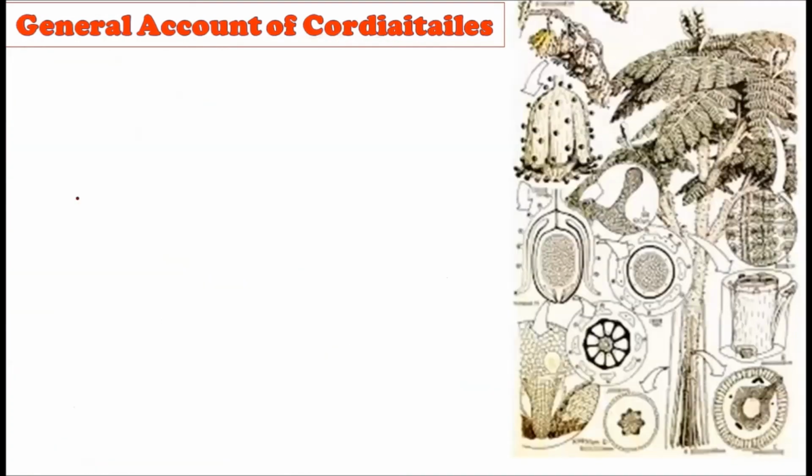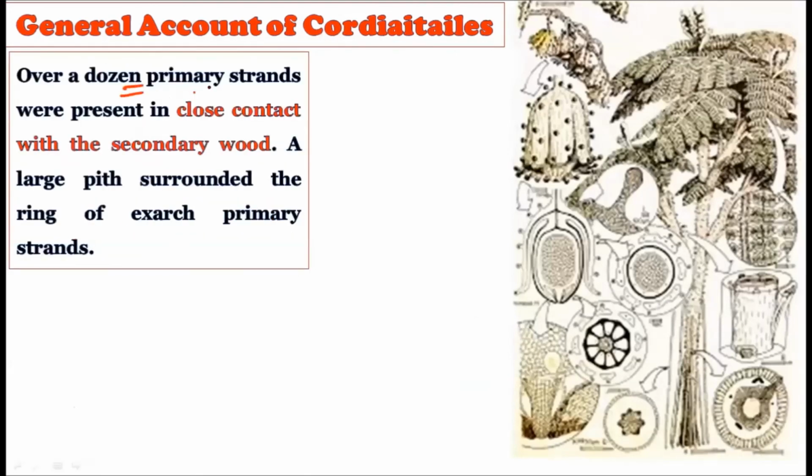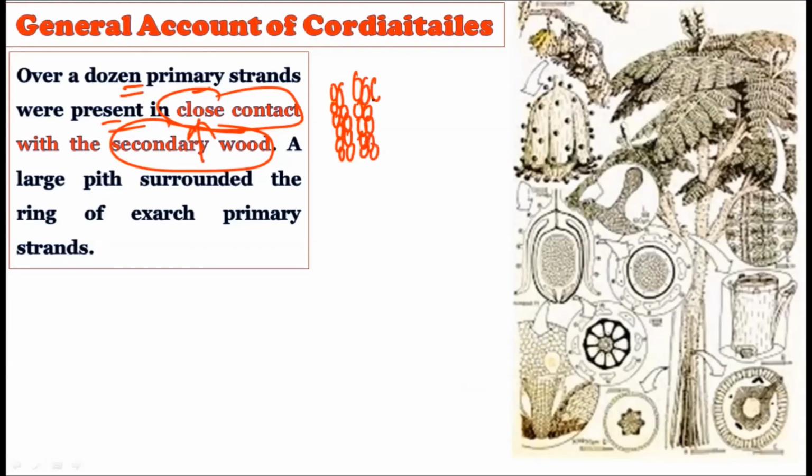Now consider this. Dozens of primary strands were present in close contact in the secondary wood. Whenever the secondary wood is developed, the primary strands come in very close contact with each other, and they create a structure like this, which is then considered as secondary wood.